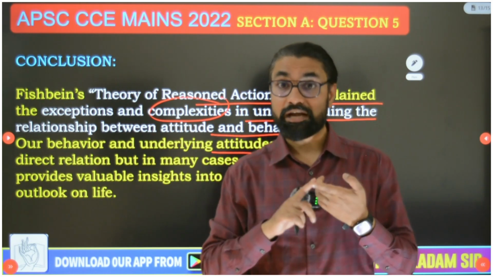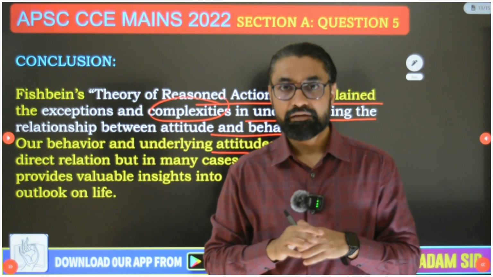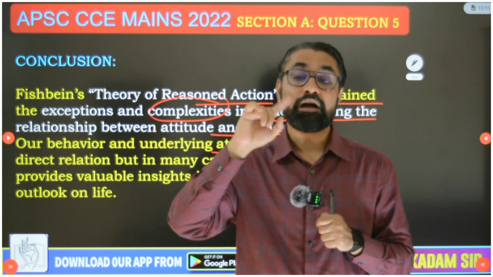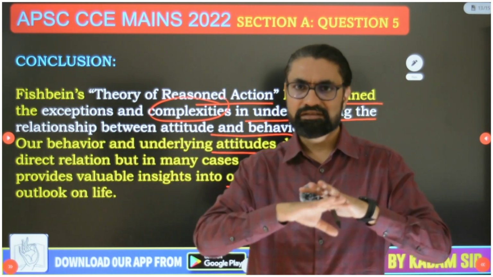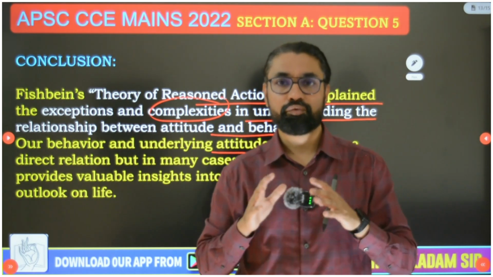So understand, we wrote the definition of attitude, then how attitude gets shaped, 15 pointers we wrote, then behavior reflects attitude, reason and example, counter-attitudinal behavior can exist, reason and example, and then the conclusion. This is how extremely multidimensional, well-structured an answer you need to write if you want good marks.